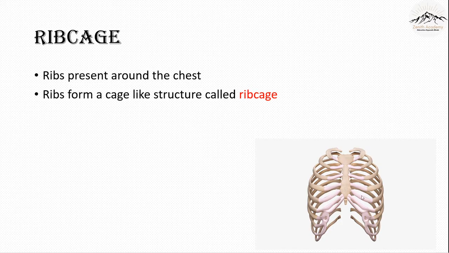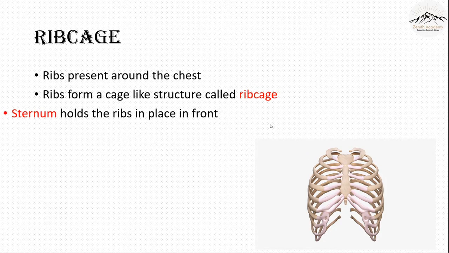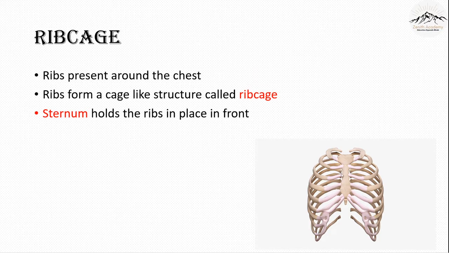The organs inside are the two lungs, one lung on this side, the other lung on this side, and there's a heart. The heart is slightly on the left portion of the rib cage. So the cage is there to protect our organs, the lungs and heart.